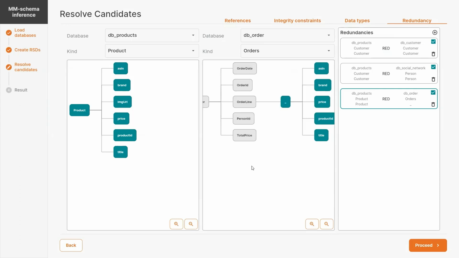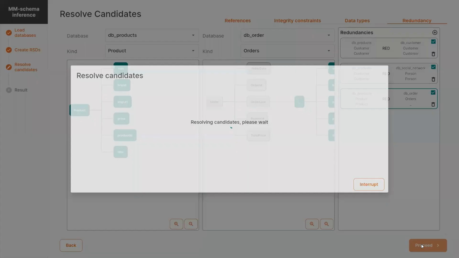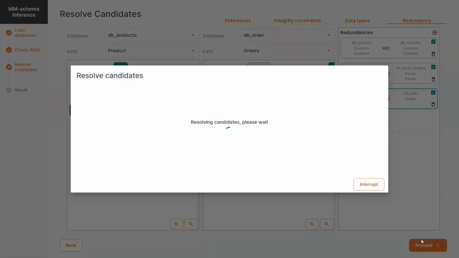In general, we support two types of redundancy, either partial or full, depending on the current domains of the respective values, which are either equal or one is a subset of the other. When these candidates are confirmed, MMInfer can infer the resulting multimodal schema.